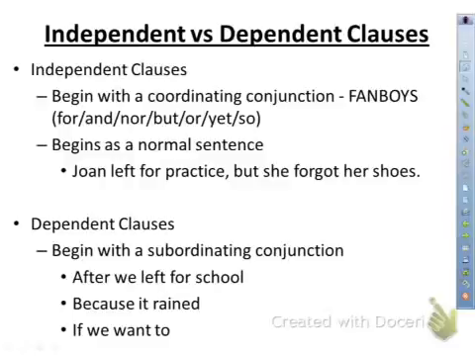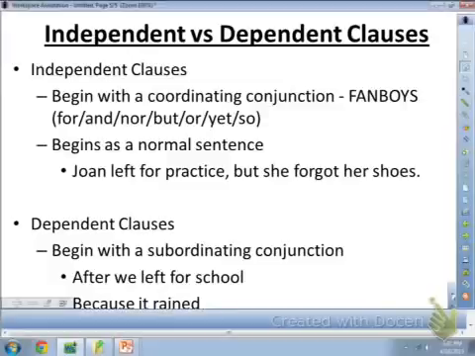The clauses turn into two types of clauses, independent clauses and dependent clauses. Independent clauses begin with a coordinating conjunction.